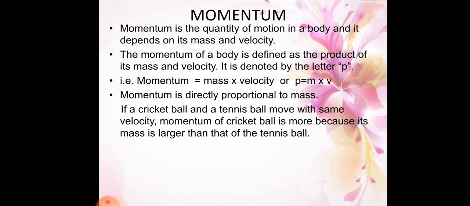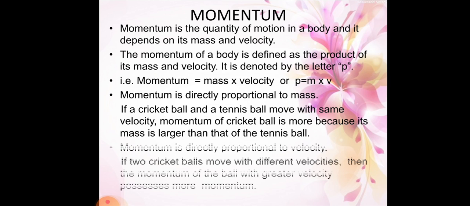You have an idea about the cricket ball and a tennis ball. Is it, students? Yes. So a cricket ball is heavier compared to a tennis ball. So the momentum of a cricket ball is more because its mass is larger. So a very large mass is there in that ball, so definitely the speed is also very fast. Very good. It is fast compared to a tennis ball. So momentum is directly proportional to mass. If more mass is there, then more velocity is also applied to that body.